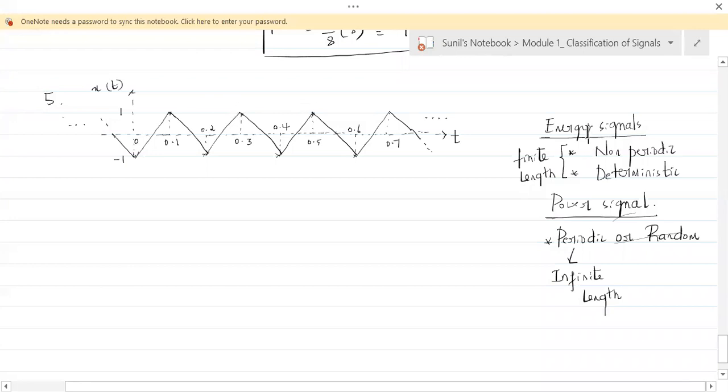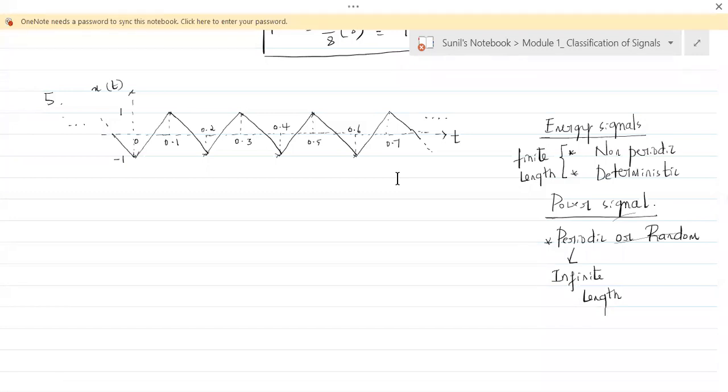Now, if it is not an energy signal, can it be a power signal? For that, it has to be periodic or random. This is not random because it's very repetitive in nature. Since it is repeating an infinite number of times, this is a periodic signal, and every periodic signal will have a fundamental period. It is repeating after how many seconds? Can you tell me that?